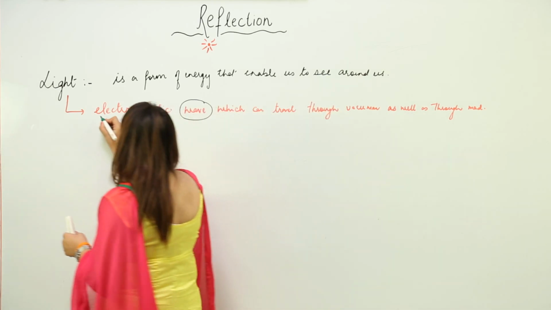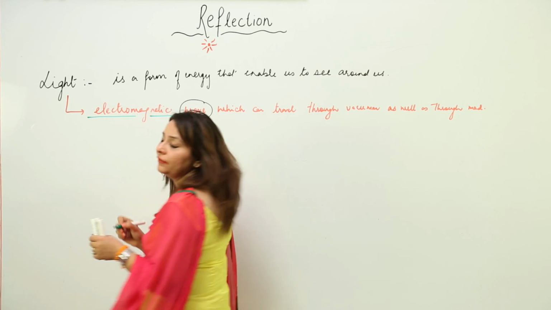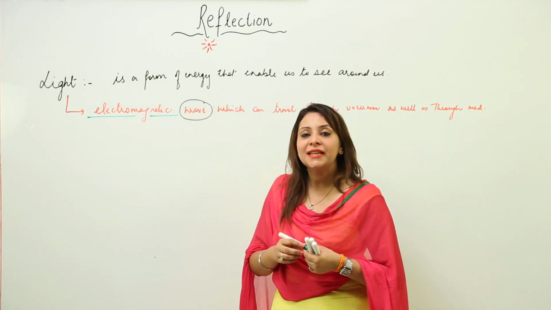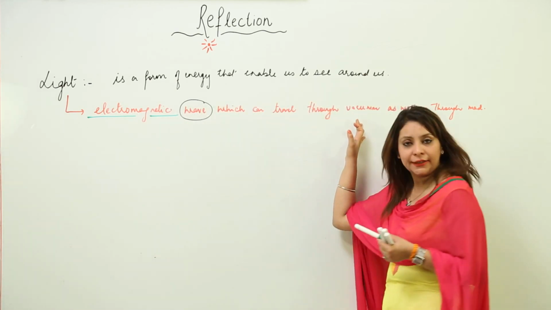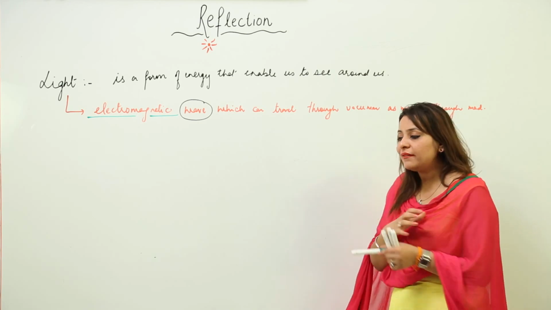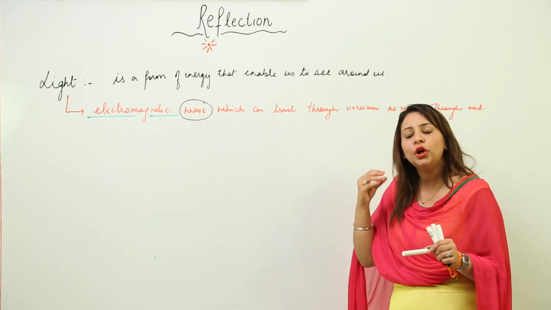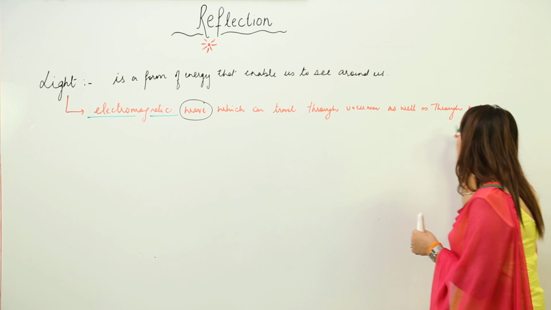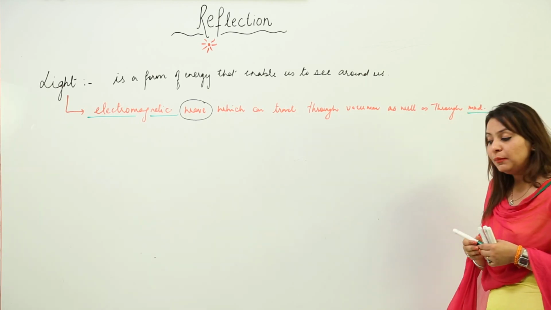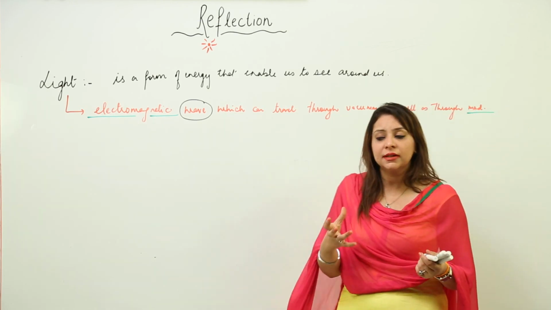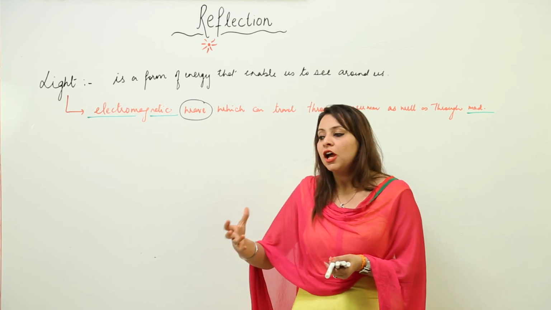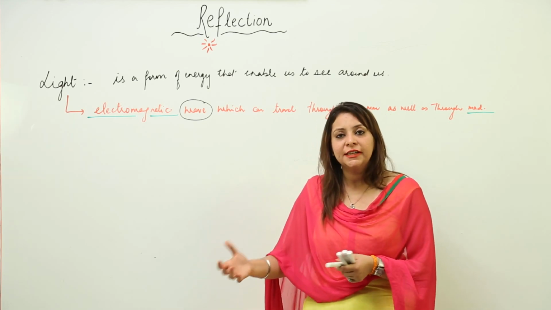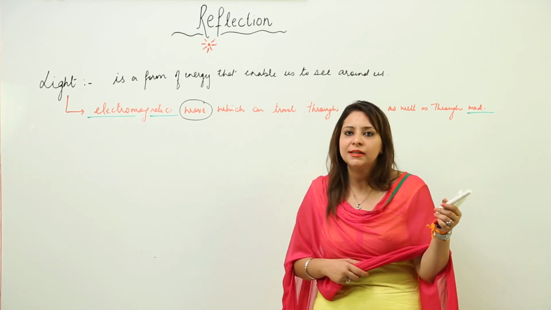And as I told you, it is an electromagnetic wave, which can travel through vacuum. Vacuum is where nothing is present, not even air. And it can also travel through any medium. A medium is where certain things are present, like air, water, glass. So they all act as a medium.